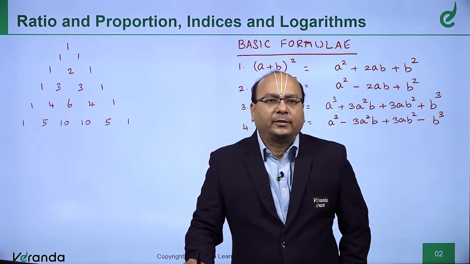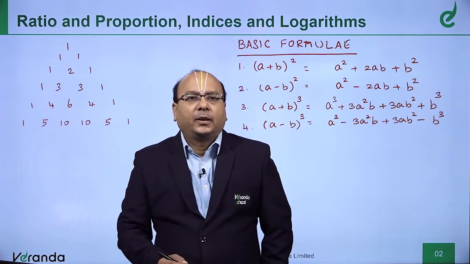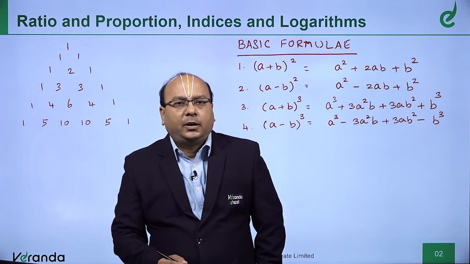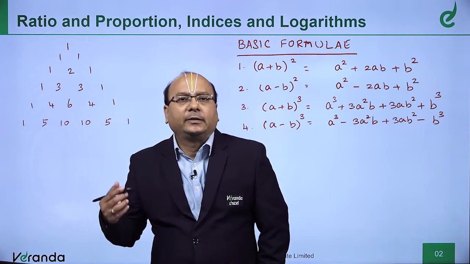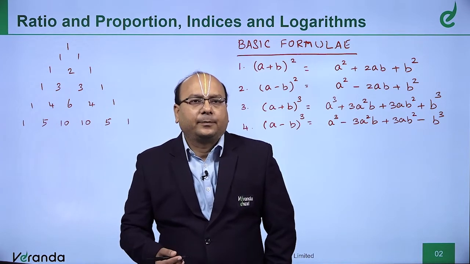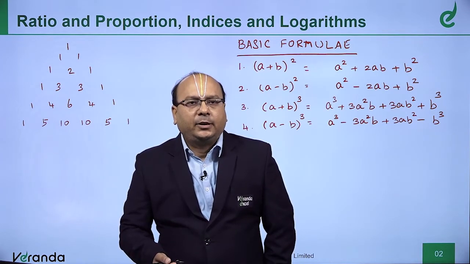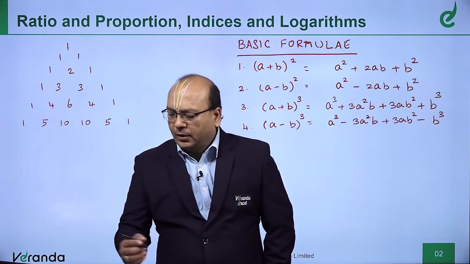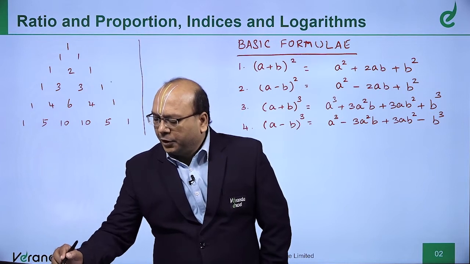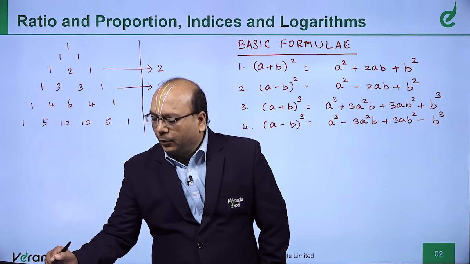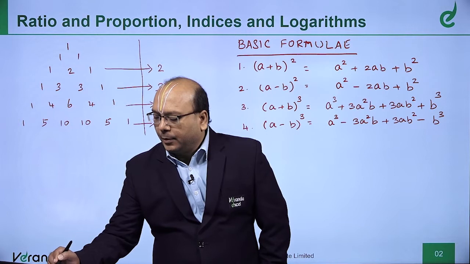Whatever you said is perfect. And you can keep on expanding this. If you understand this logic, I wonder why you should not know a plus b the whole cube. Now, if this is a plus b whole square, the next one is a plus b whole cube, the next one is a plus b whole power 4, the next one is a plus b whole power 5.